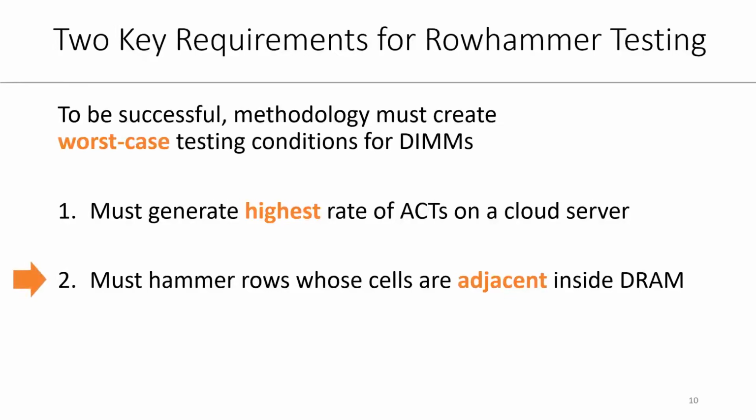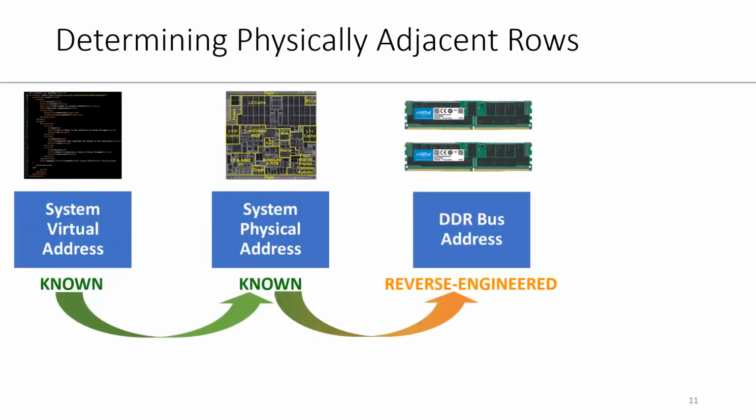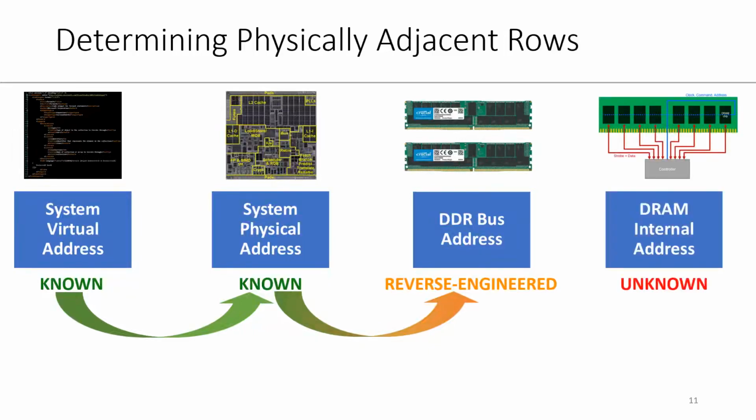Now that we know how to generate the highest rate of activations, two CLFLUSHOPTs in a loop, let's focus on our second requirement. That is, finding rows that are physically adjacent in a DRAM device. To find row adjacency, we need to understand each layer in the system that deals with memory addresses. The translation from virtual address to a DRAM internal address decomposes in several layers: virtual to physical, physical to a DDR bus address. A DDR bus address specifies which row, column, and which bank the CPU wants to access. Lastly, the DDR bus address decomposes to a DRAM internal address.